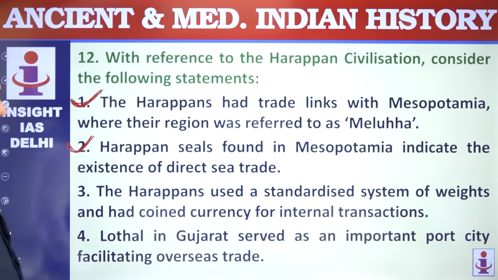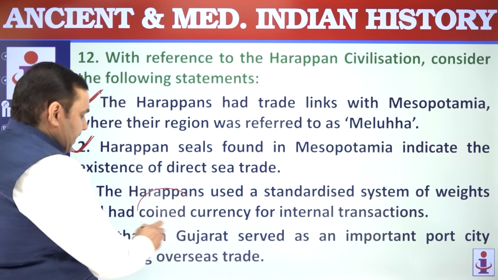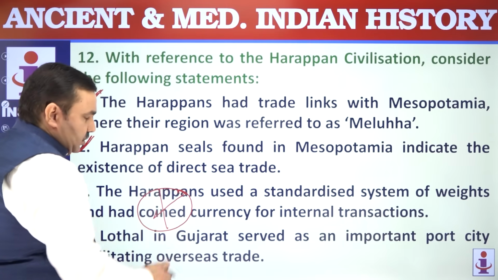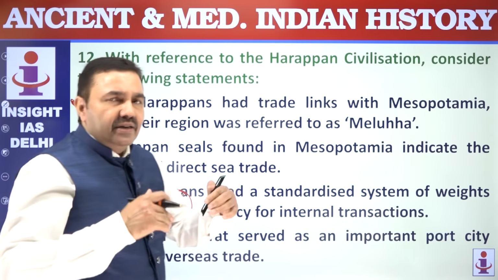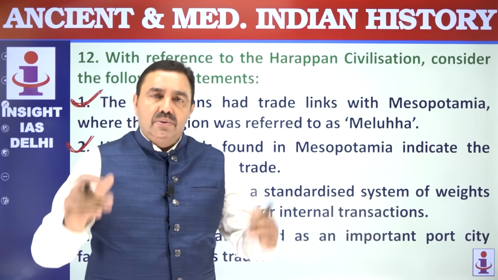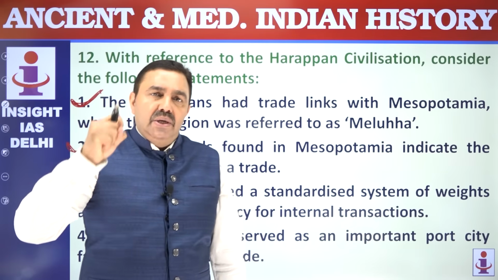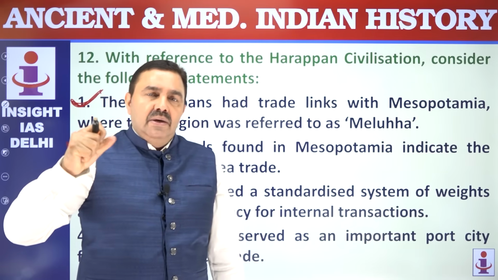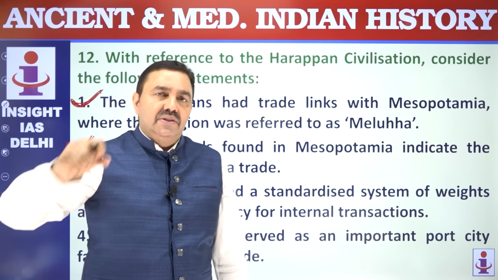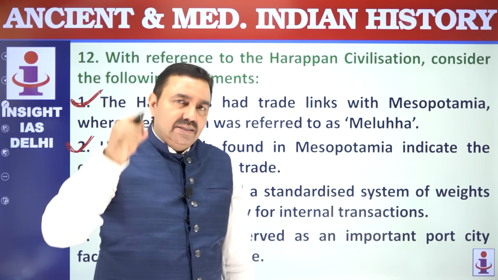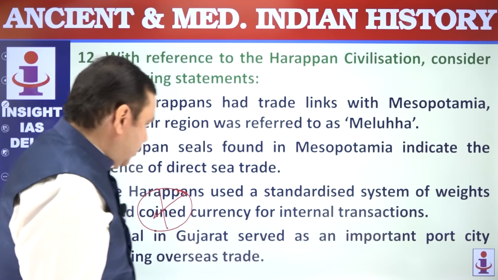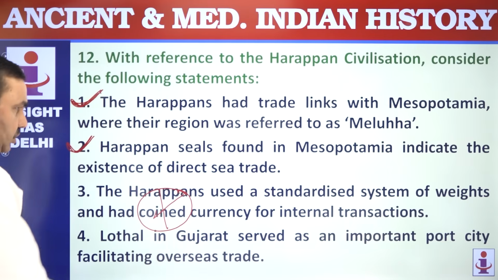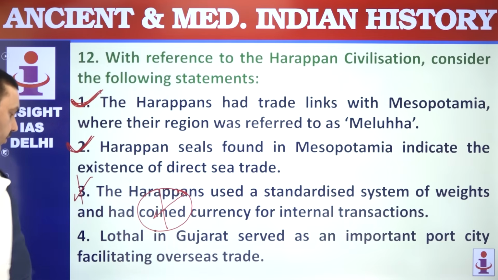Correct? The Harappans used a standardized system of weights and measures, but they did not have coins. Seals were not coins, because sometimes when you read books, you get confused that seals were coins. Seals were like a stamp. Nowadays, we have stamps in office. When you go for authentication, the office stamp, that's a seal. That is a stamp, not a currency or a coin. So this is wrong because of the issue of coinage.